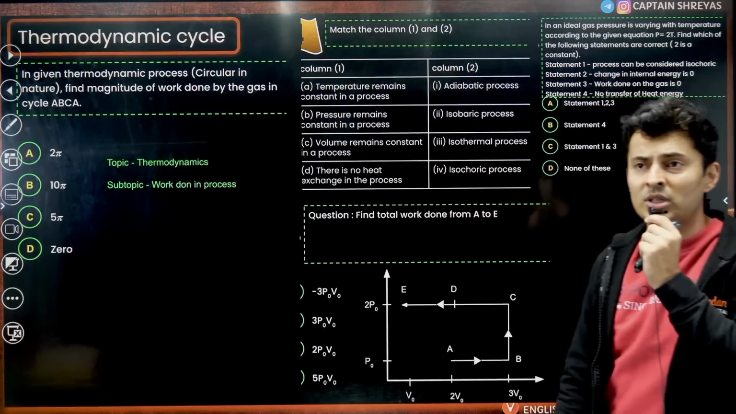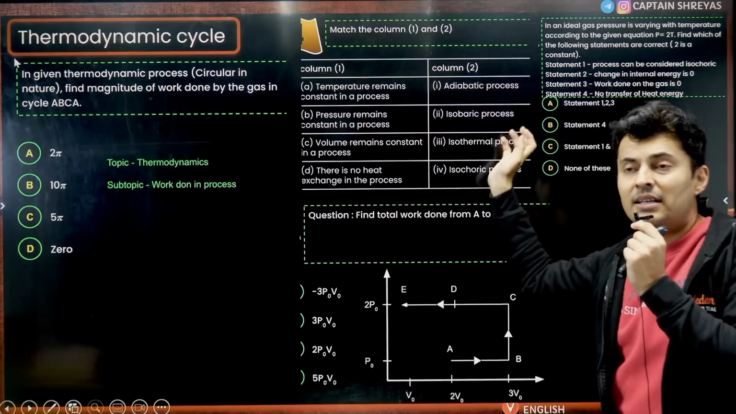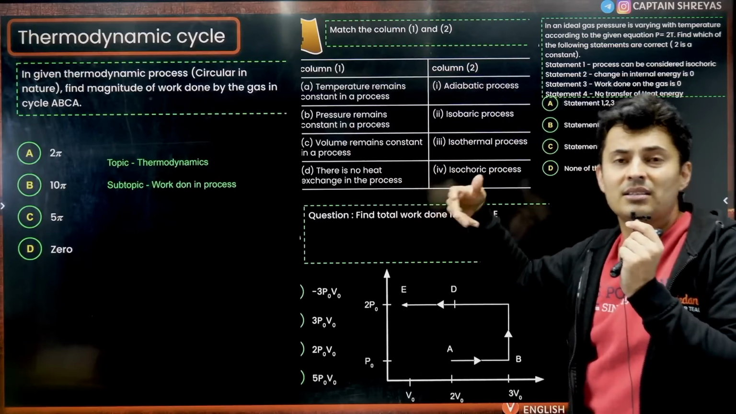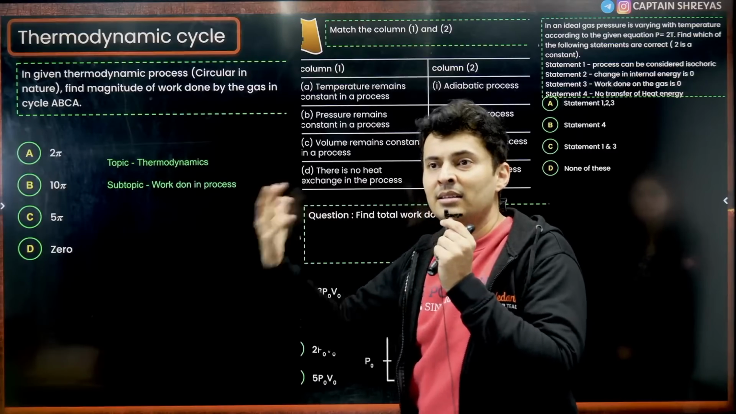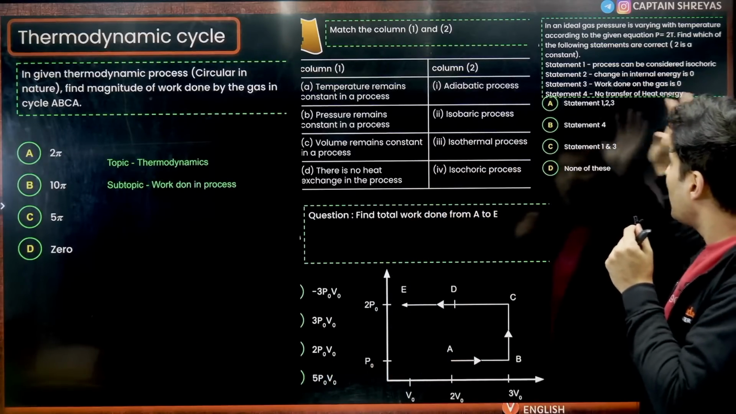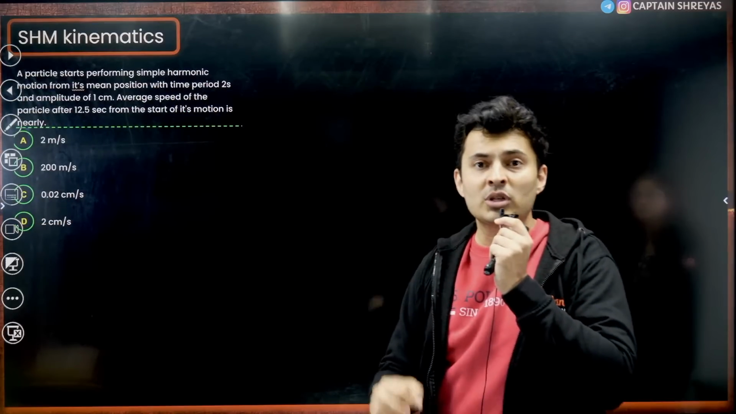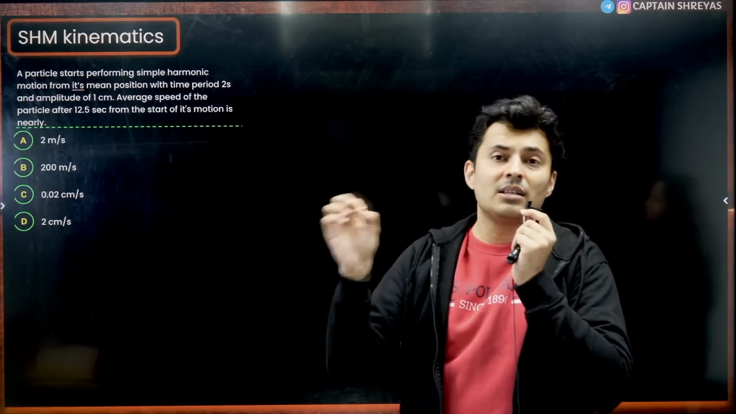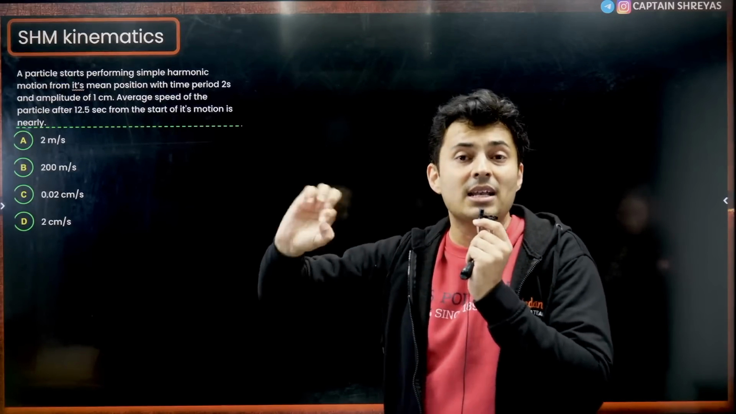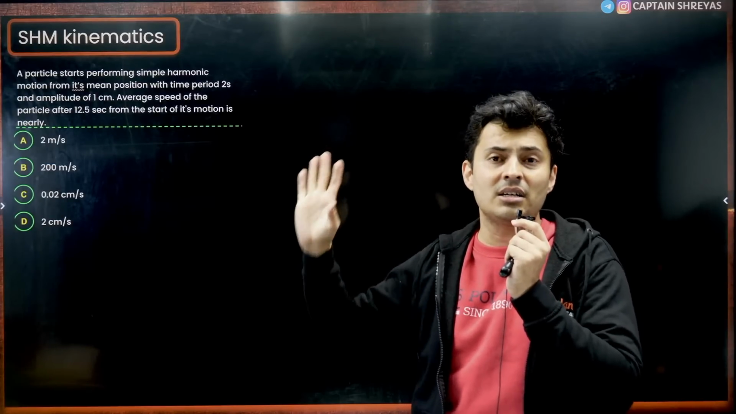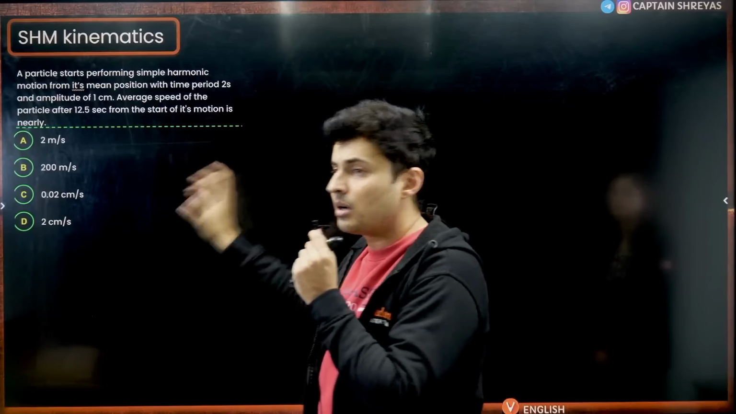Thermodynamic cycles, almost every shift. A graph is given, find the work done in each process. Which quantity is constant? Is pressure constant? Is volume constant? And what is the work done in this thermodynamic process? Almost every shift had this particular question. Next, simple harmonic motion kinematics. The speed is asked, then amplitude, the time taken, related to kinematics: position, velocity, acceleration, displacement, force. So these questions were again very much repeated.